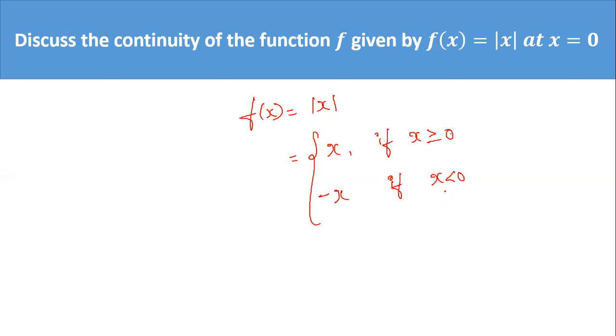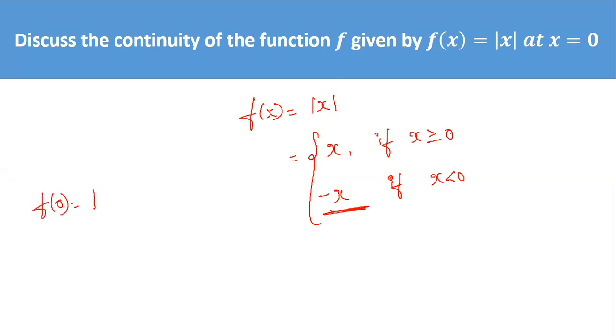Suppose it is less than 0, then it becomes minus x, correct? So here there are two conditions. You can see there are two conditions for the function. So that's why first you have to find, first you find what is f of 0.